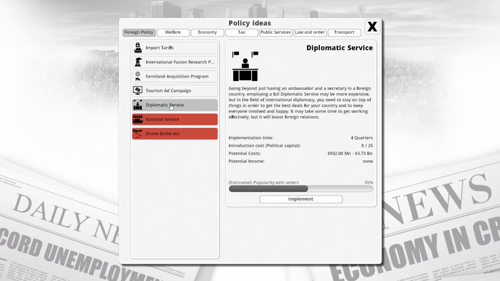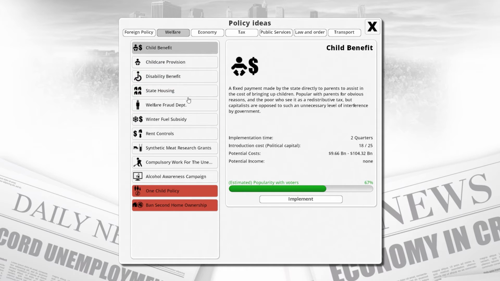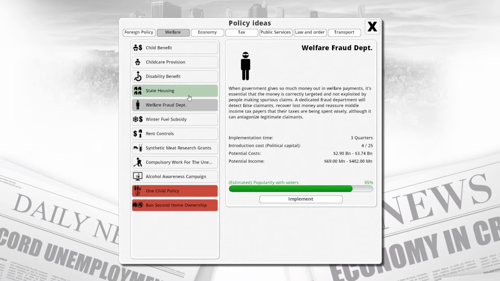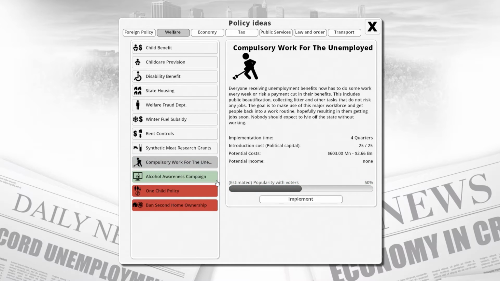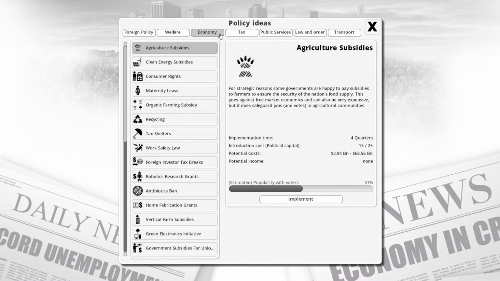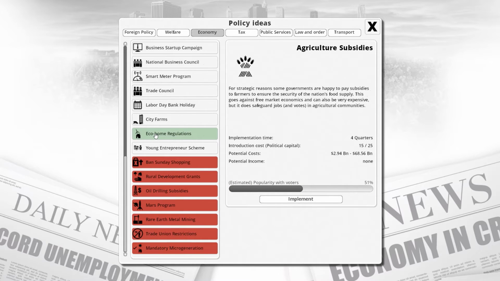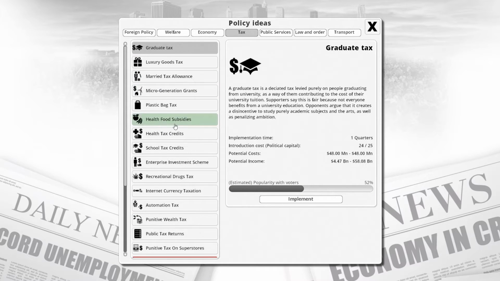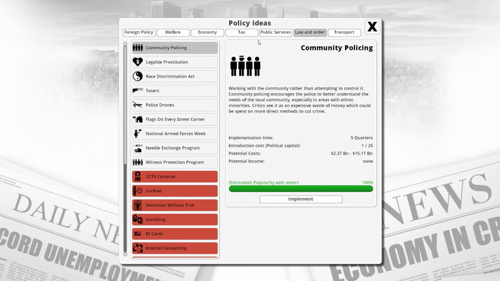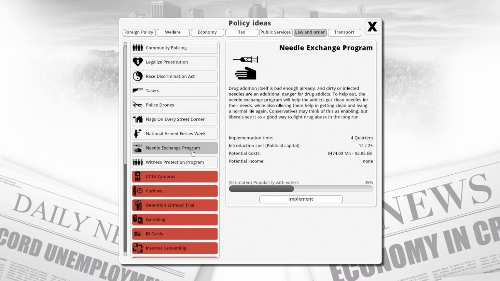Then we want to try and get in some more people to our country. Let's see what else we got. Oh, welfare fraud could definitely get us some more money. That could work. Or compulsory work. Those could also work. Anything else we want in here? I don't think so. I'm not seeing anything that's jumping out at me saying we need to have it. Maybe a needle exchange program could work to get rid of some of that drug addiction. We'll see.